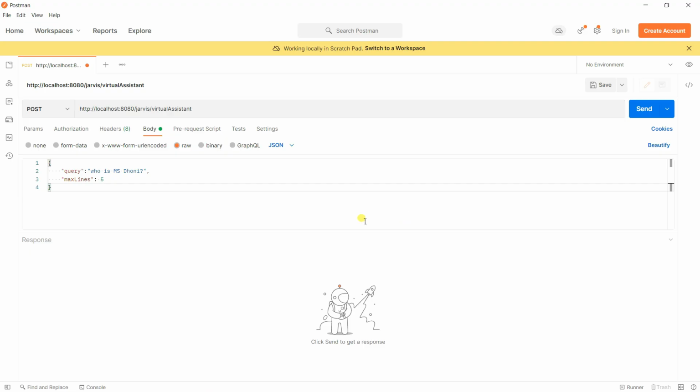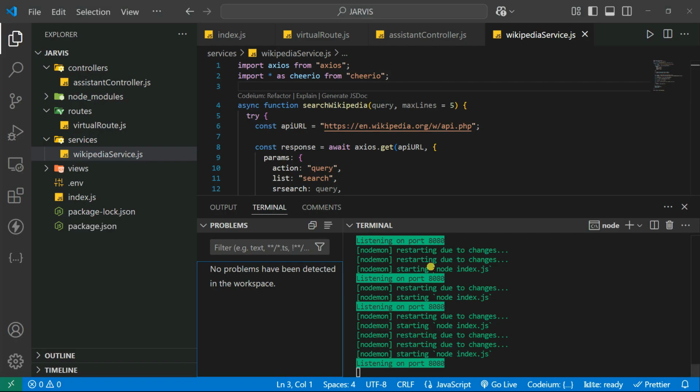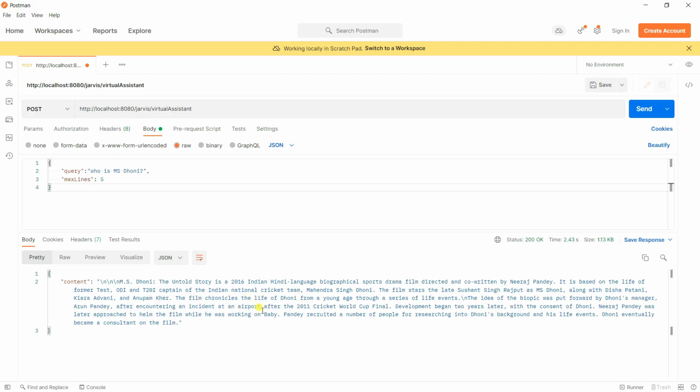Let's go to Postman and I just make it MS Dhoni, and now let's click on send, and it is sending the request to our server. And let's check here. Yup, no error, and you also got the response. Dhoni: The Untold Story is a 2016 Indian Hindi-language biographical sports drama film directed and co-written by Neeraj Pandey.